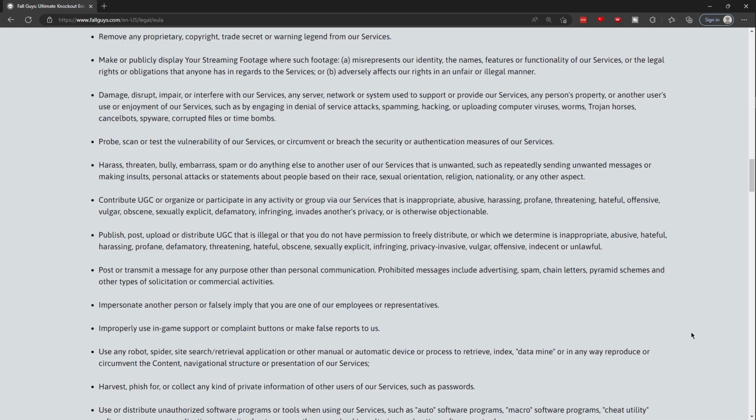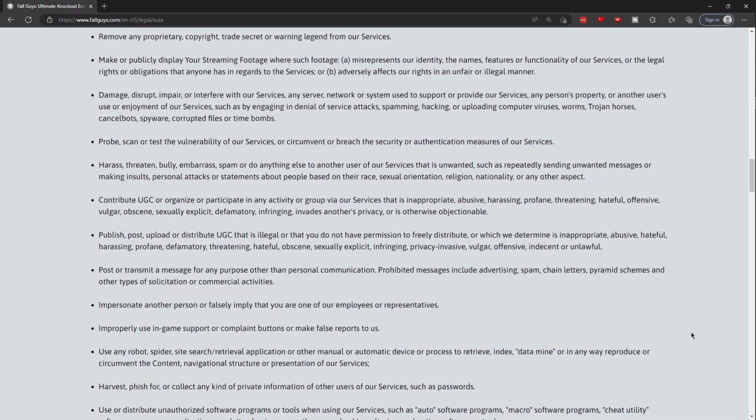Damage, disrupt, impair, or interfere with our services, any server, network, or system used to provide our services, any person's property, or another user's use or enjoyment of our services, such as engaging in denial of service attacks, spamming, hacking, or uploading computer viruses, worms, Trojan horses, cancel bots, spyware, corruptive files, or time bombs. Probe, scan, or test the vulnerability of our services, or circumvent or breach the security of authentication measures of our services.